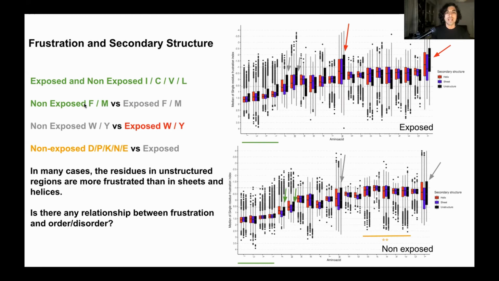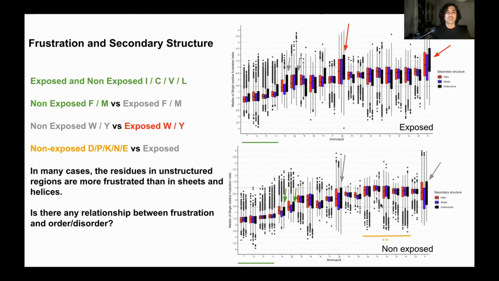For example, the phenylalanine and the methionine are minimally frustrated when they are non-exposed, but then they are neutral when they are exposed. For example, for the tryptophan and the tyrosine, this is also very interesting. They are neutral when they are non-exposed, and then they are very highly frustrated when they are exposed. Then we have a set of residues here that don't change classification, but they are more frustrated when